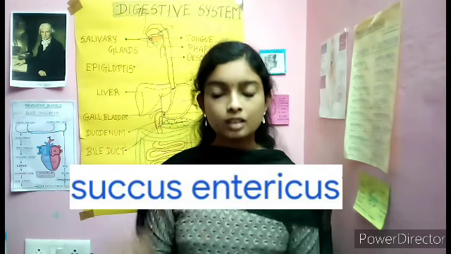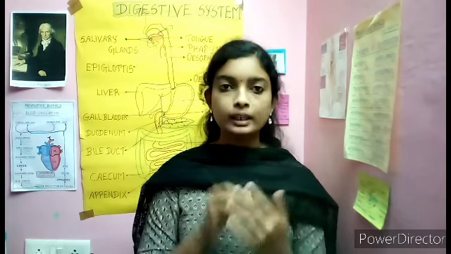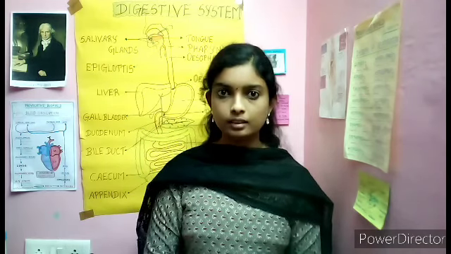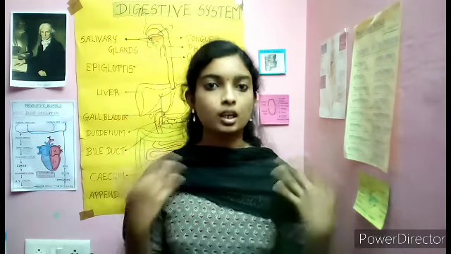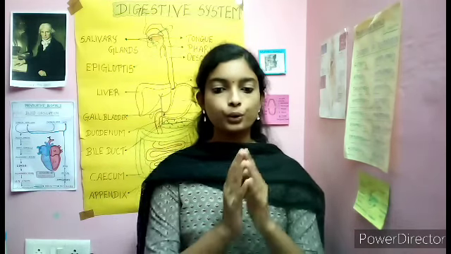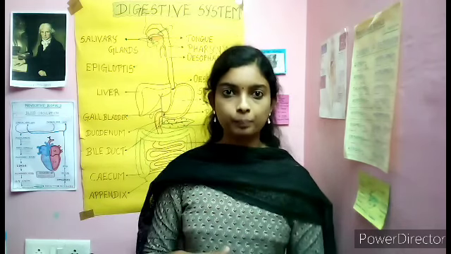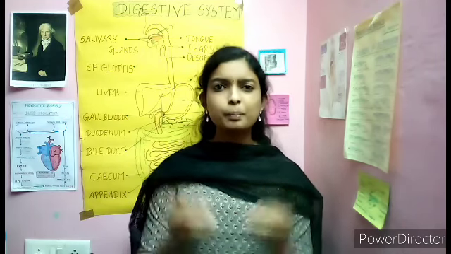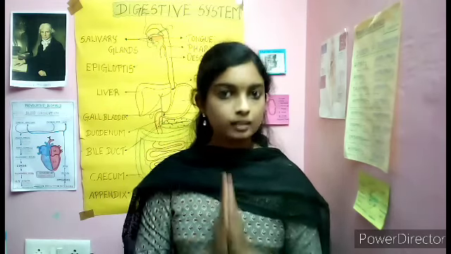These three juices are involved in the digestion in the duodenum. In the duodenum, your food particles get mixed with these three juices and further digestion occurs. After that, your other food particles move to the jejunum and ileum. In the jejunum and ileum, simple substances get absorbed. So digestion completes here.